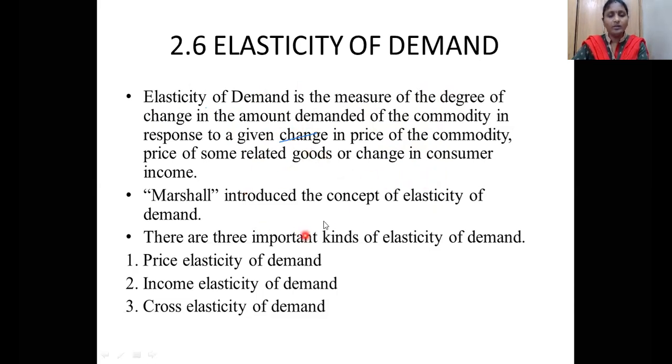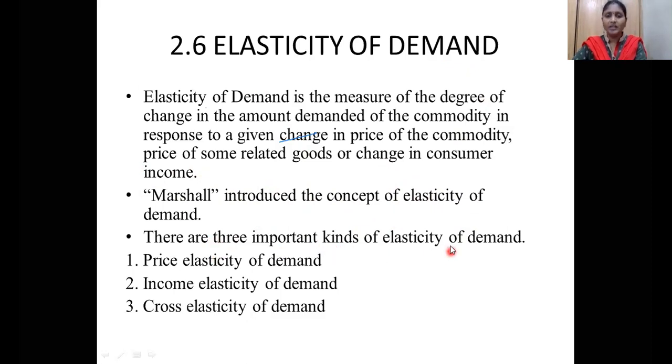See here, who introduced this concept? Marshall introduced this concept of elasticity of demand. That means, from a calculation point of view, we are going to explain the rate of change. We can measure that value. For example, by giving a 5% discount on a particular product, the quantity demanded increases by 5% or 10%. How much the quantity demanded has increased, we are going to measure by using elasticity of demand.